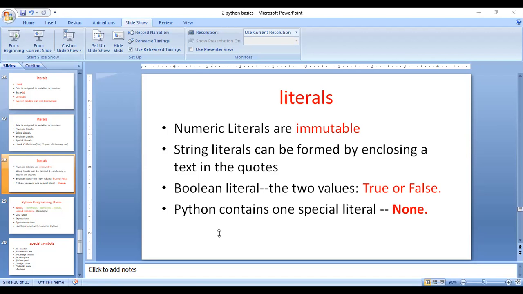Coming to the next type of literal, the special literals. What is a special type of literal here? The special type of literal in this case is None.